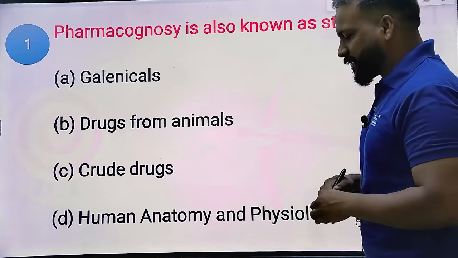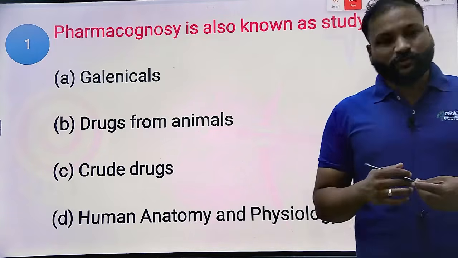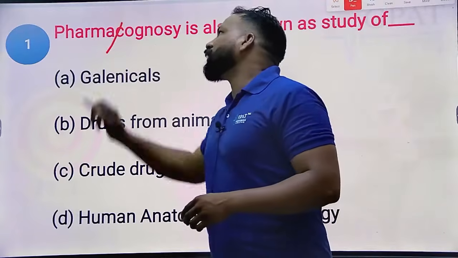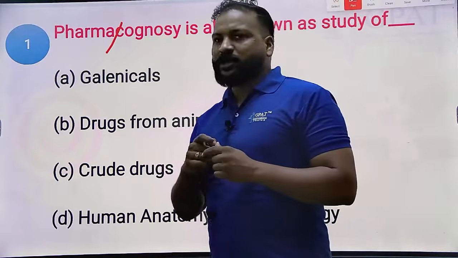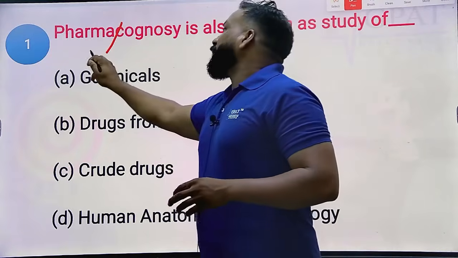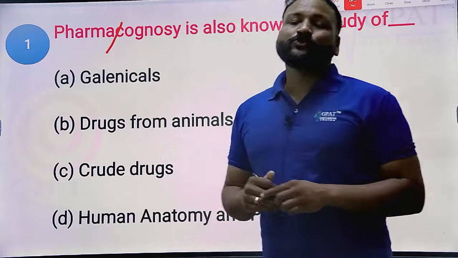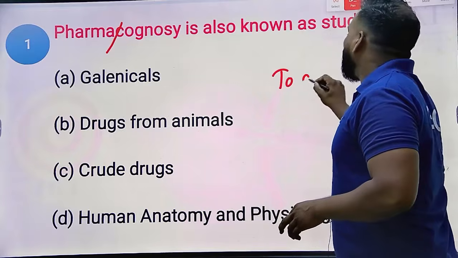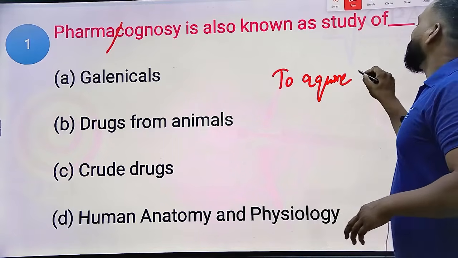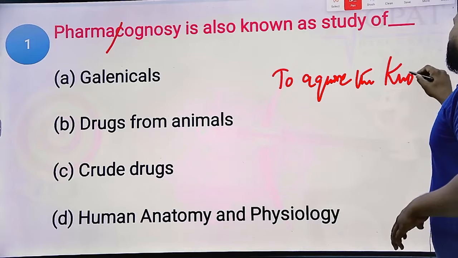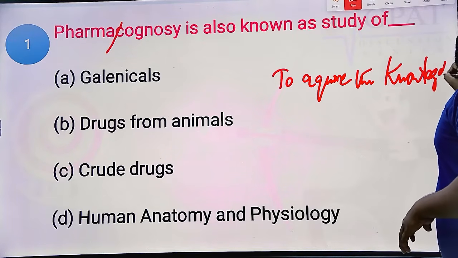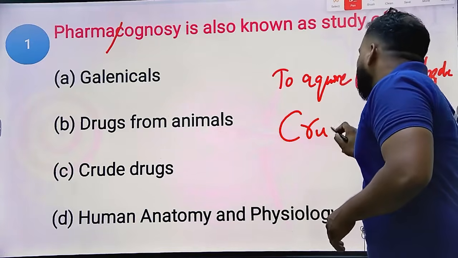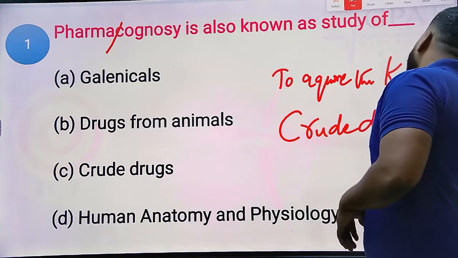As you all know, we are preparing dosage forms, and especially you should know the term pharmacognosy. If you divide these two words, it is a Latin word. Pharma means drug and gignosio means to acquire the knowledge. To acquire the knowledge of crude drugs. Undoubtedly, the study of crude drugs is known as pharmacognosy.